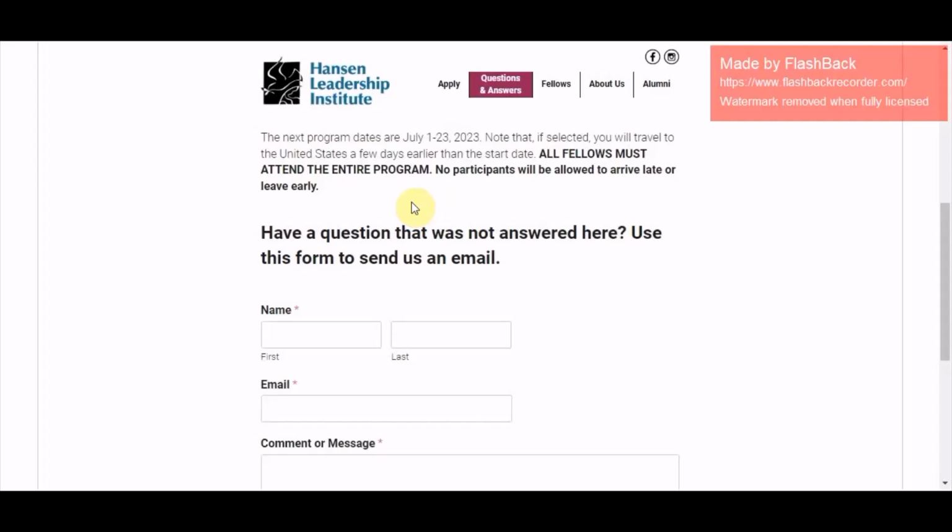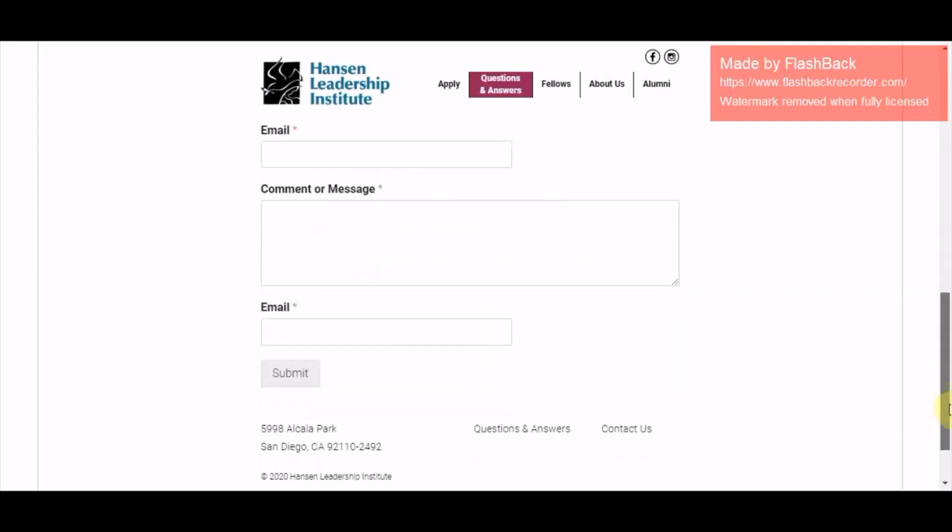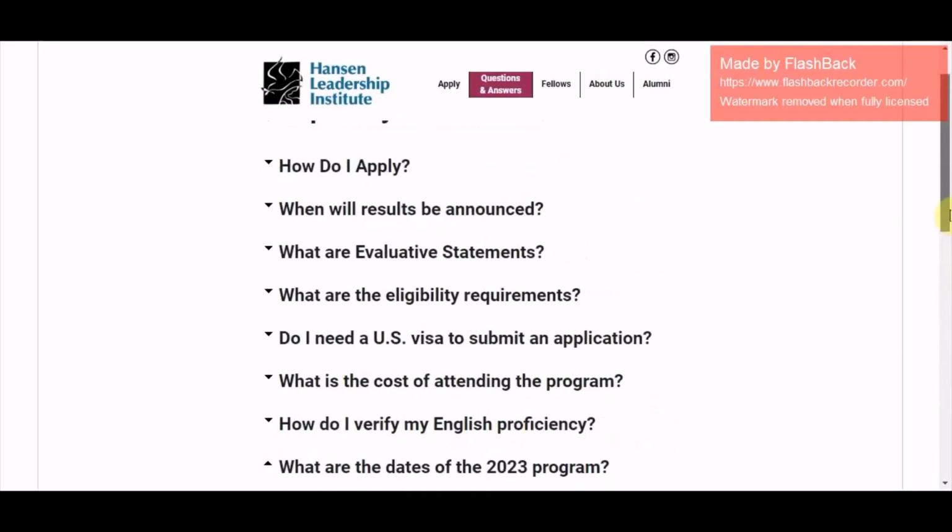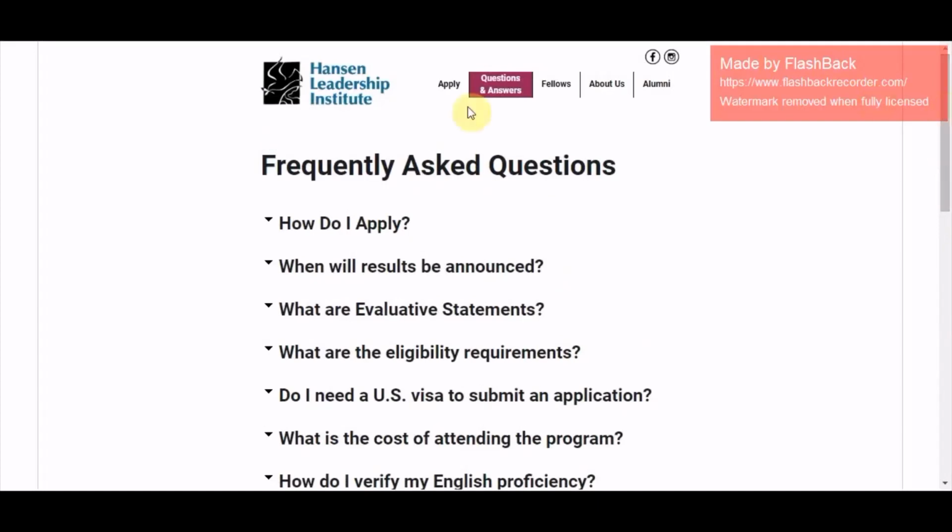Homeland Security or border customs and all that, they will not allow you unless and until you have a waiver letter from that very institution, that is University of San Diego.